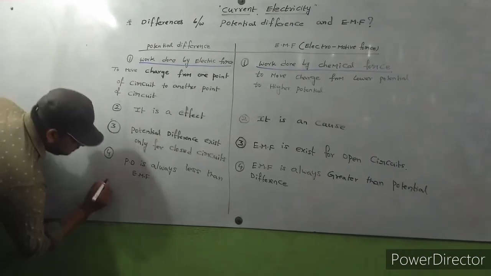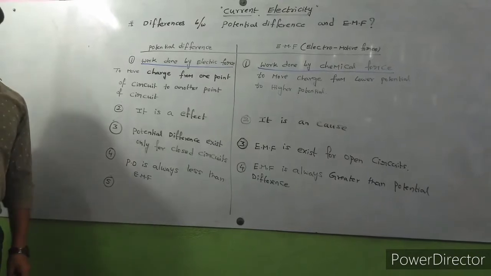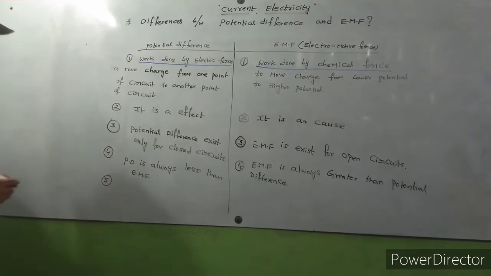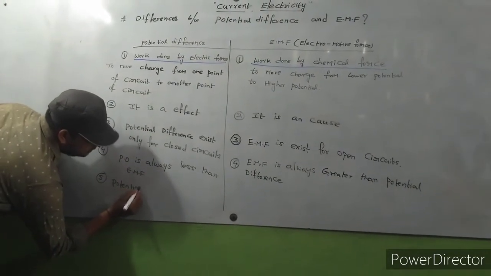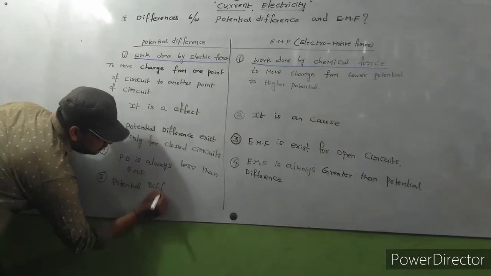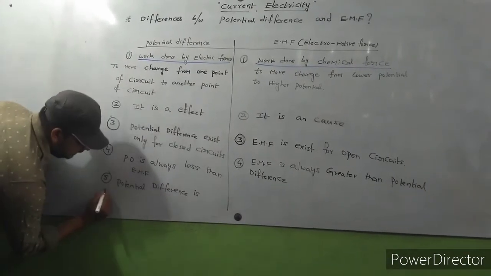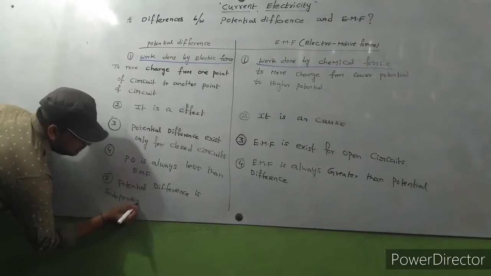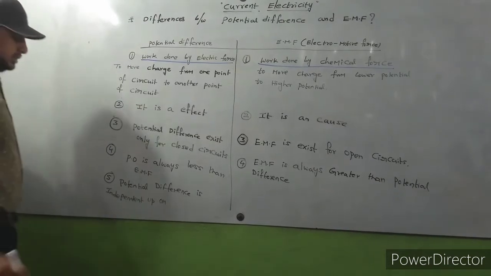Next, fifth point. Potential difference is dependent upon external resistance.